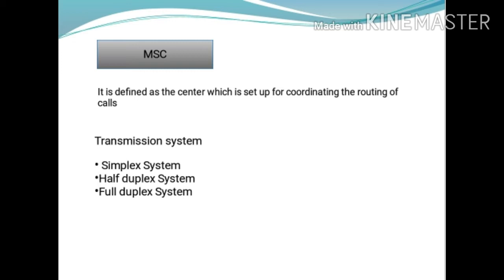Next is the half duplex system. These systems are bidirectional. That is, they can transmit as well as receive, but not simultaneously. Example is the walkie-talkie set. Next is the full duplex system. These are bidirectional systems as they allow communication to take place in both directions simultaneously. These systems transmit as well as receive signals simultaneously. Example is the mobile.